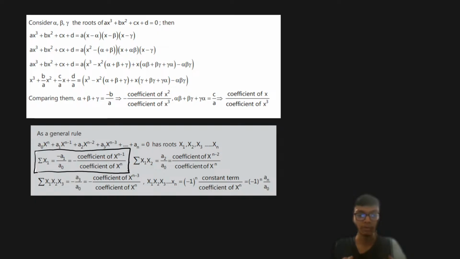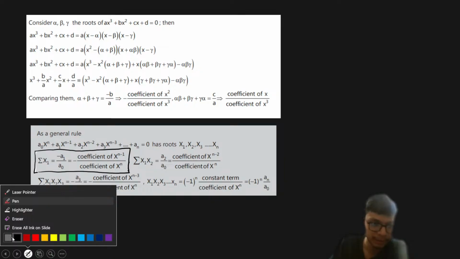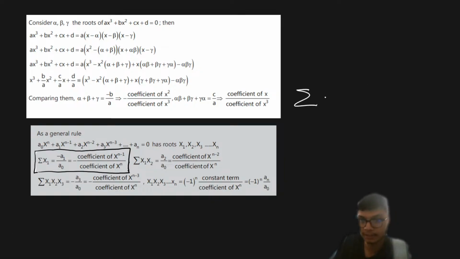As a thumb rule, let me write the general expression here: the roots x1, x2 and so on up to xr, where r is less than or equal to n.